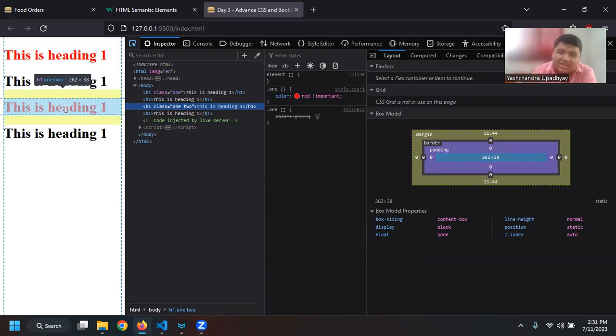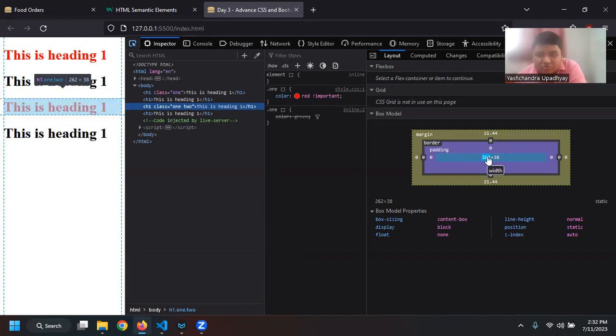That means there are two classes applied right now, 1 and 2. Then you can see a yellow mark below and above. This is heading 1. And you can also see a blue colored box, and an outline, a dotted line, which is showing me the border of the current element. Based on this, if you see the box model, you will be able to visualize it. If I hover over this part, I am hovering my mouse in the box model, but on the right side, everything is being pointed out there also.